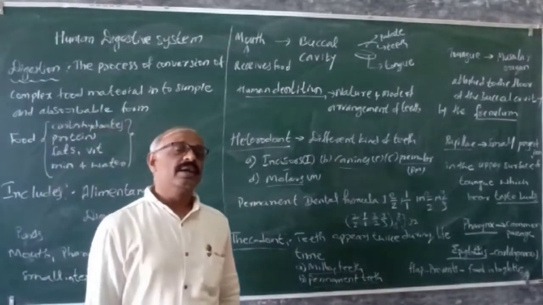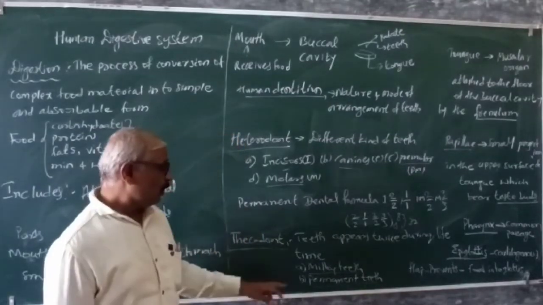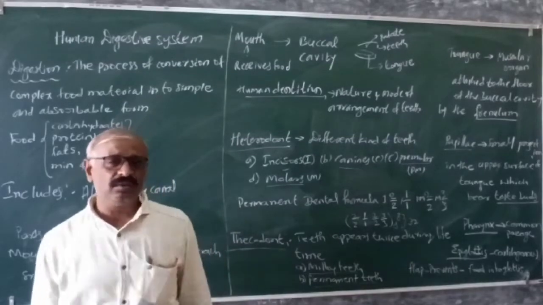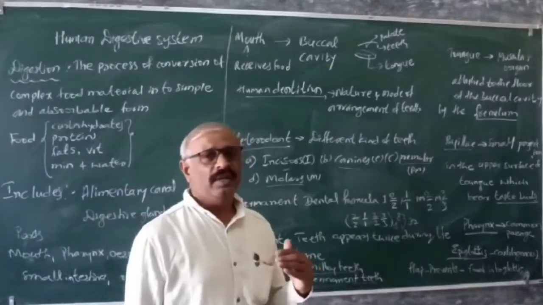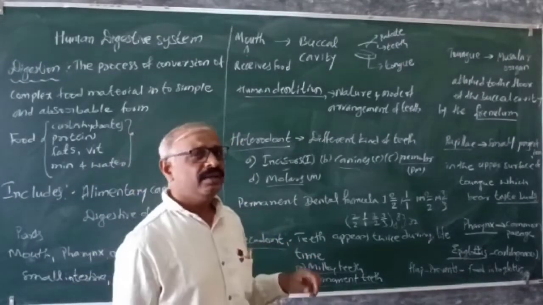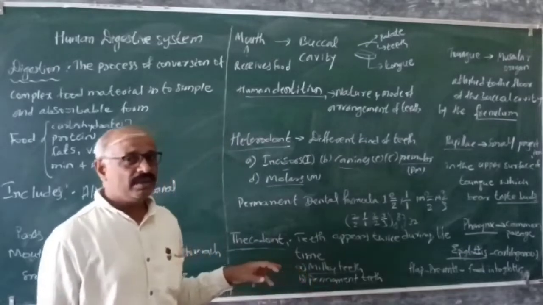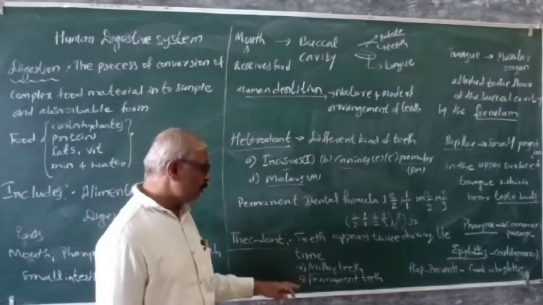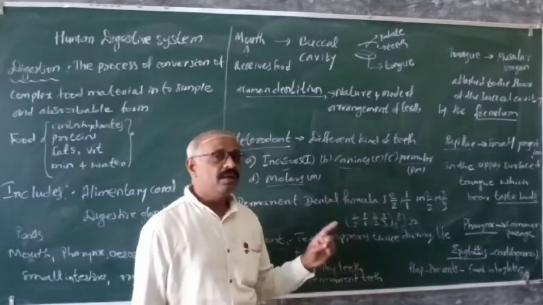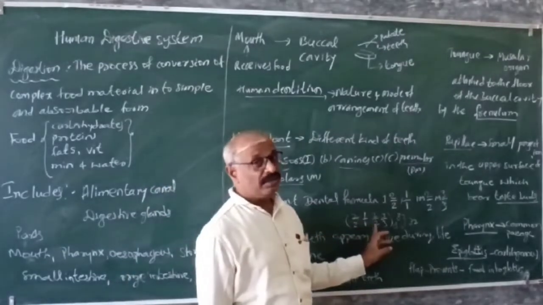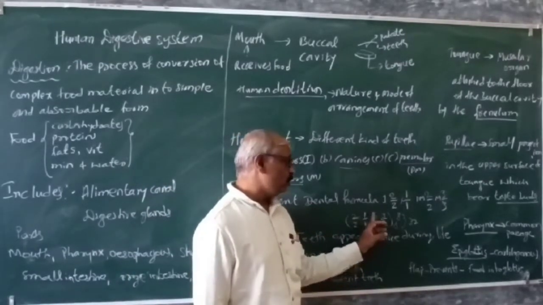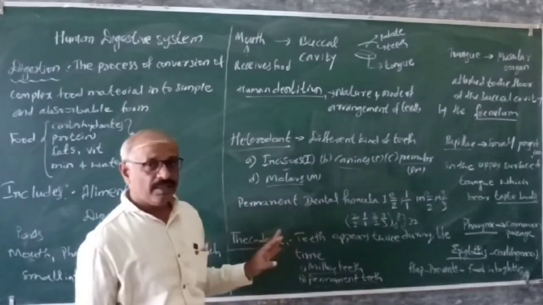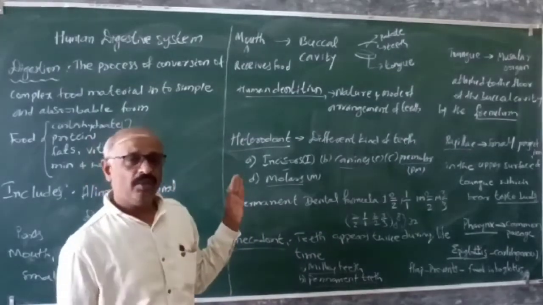So we get two sets of teeth. Okay, so what is that milky teeth? Milky teeth is the earlier one, after birth, up to 12 years we see the temporary teeth. Those are considered the milky teeth, and later on these fall off and new teeth form, those are considered permanent teeth. So this is the formula of the permanent teeth, 2 by 2, 1 by 1, 2 by 2, 3 by 3. This is about human dentition.